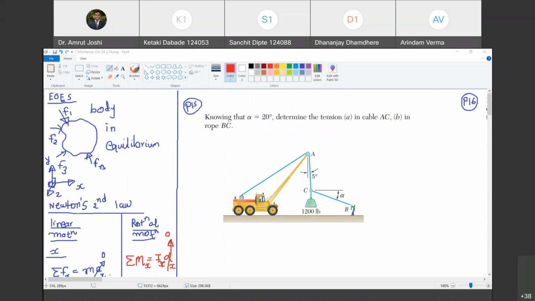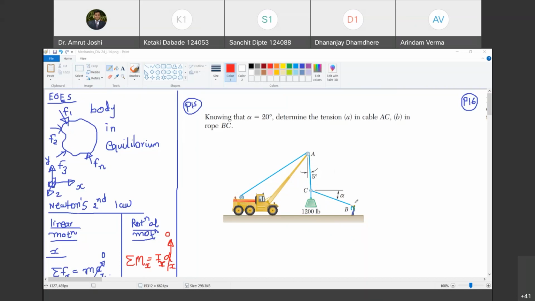Can you read the first problem statement for me? Knowing that alpha is equal to 20 degrees, determine the tension (a) in cable AC, (b) in rope BC. So we have to determine tensions in cables AC and CB. Are you with me? Yes, sir. Now, a cable cannot be crumpled. A cable cannot be subjected to compression.